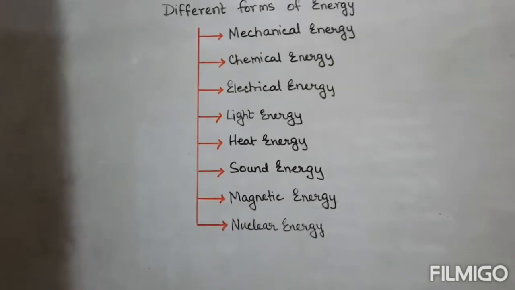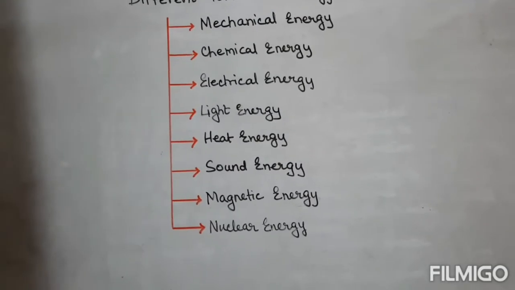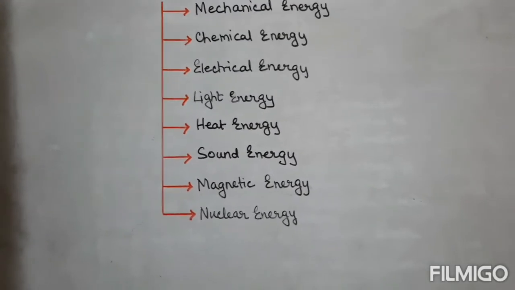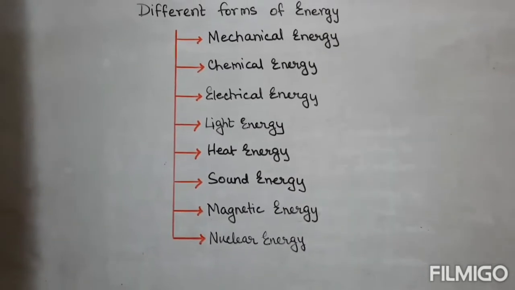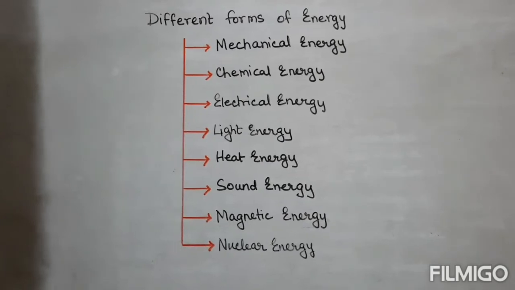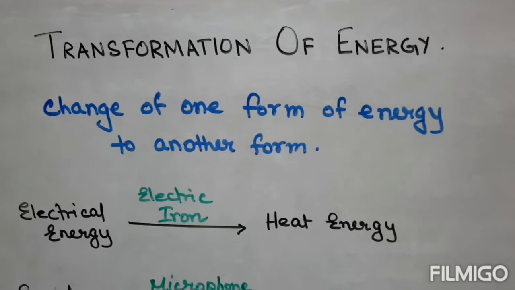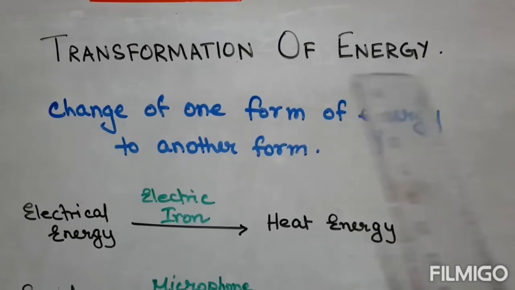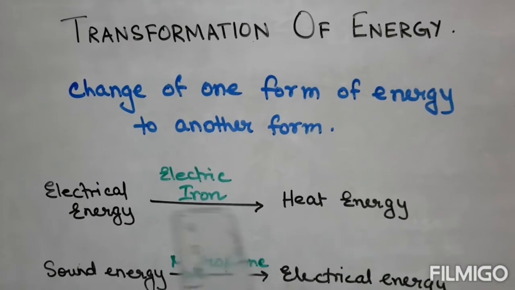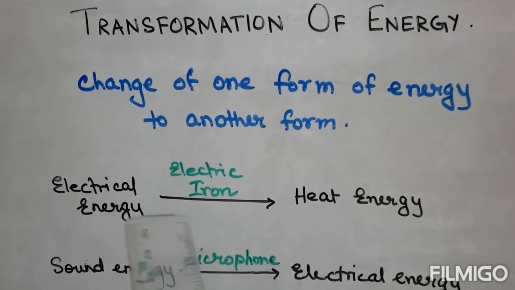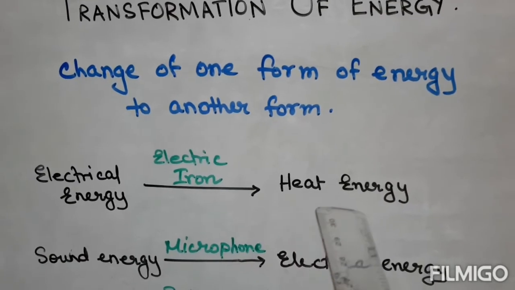So we did all types of energy: mechanical, chemical, electrical, light, heat, sound, magnetic and nuclear energy. They can be transformed from one form to another. Transformation of energy. Change of one form of energy to another form is called transformation of energy. Like electric energy is changing into heat energy. In an electric iron, the electric energy which is given, we get the heat energy from it.